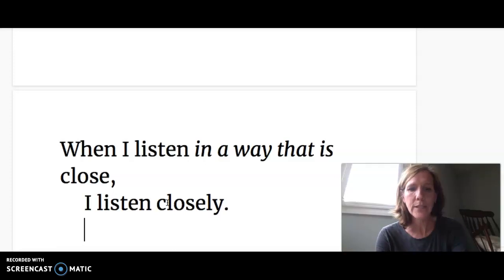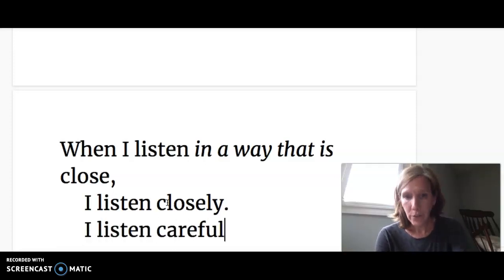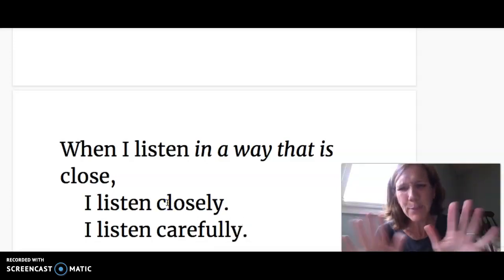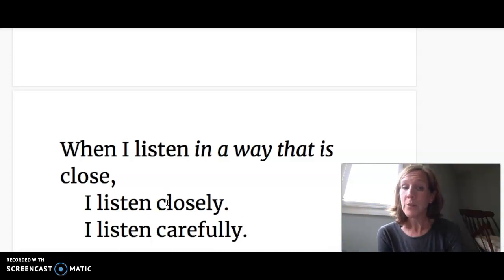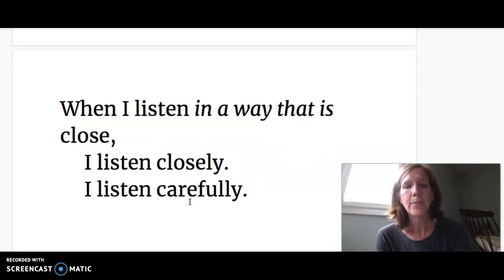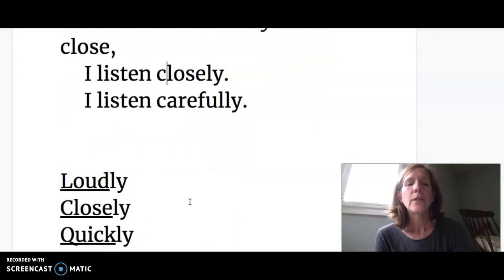We could make a whole other sentence. I listen careful, and then I add my ly. That one had two suffixes. That's not a spelling word. But wouldn't it work too? It would tell you in a way that is careful. But our spelling word is in a way that is close. So I listen closely.